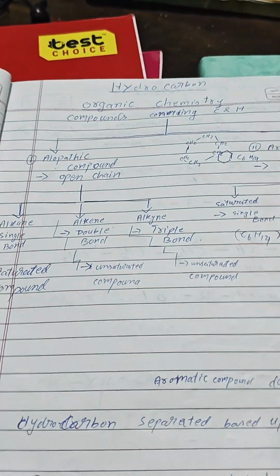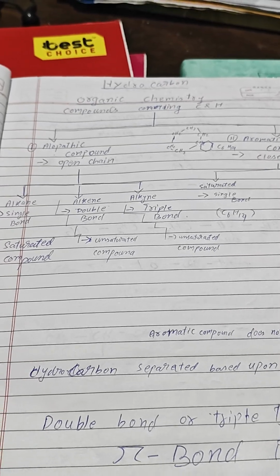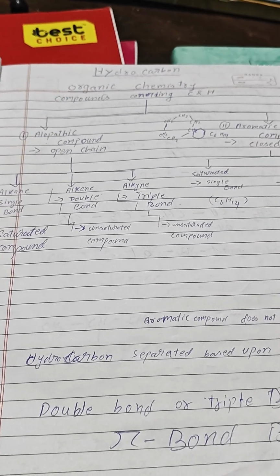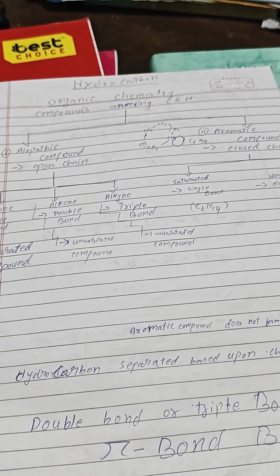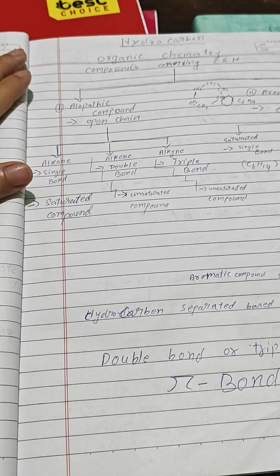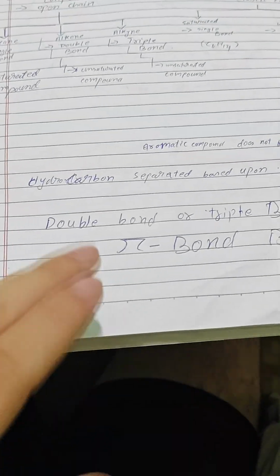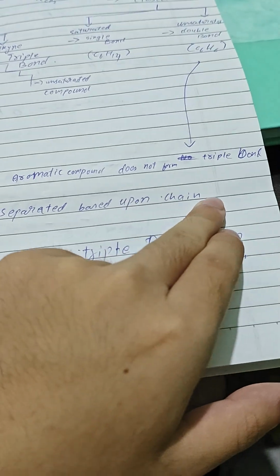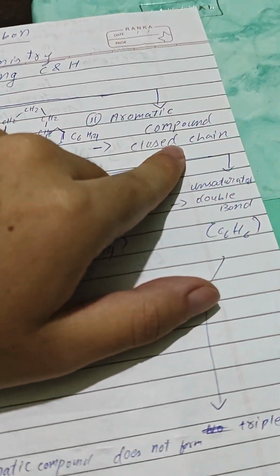Why? Because organic chemistry is a section of science where we study all the materials or living elements which are associated with or come from animals or any living creatures. Hydrocarbons are divided based upon chain. What are those? Open chain and closed chain.